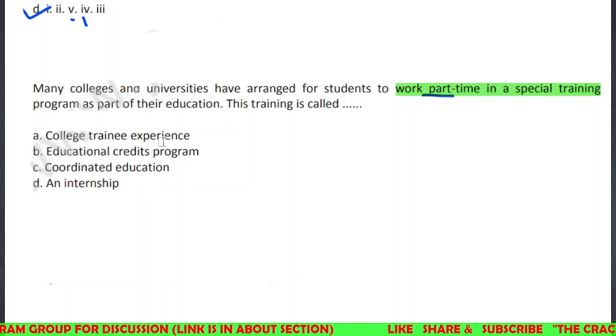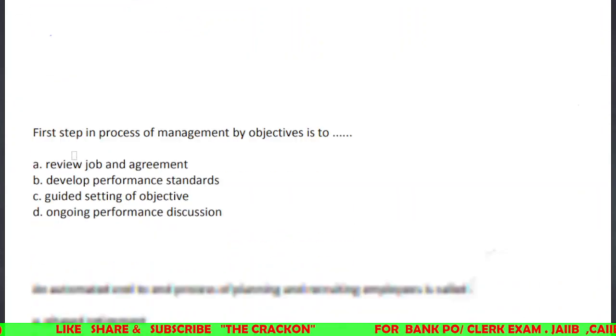This training is called college training experience, educational credit program, coordinated education and internship. So here it's a very easy one, right? And it's a very common word as well. So the answer is internship. That means in an internship we can also learn things while working in a real scenario, right? So we'll see the next question.